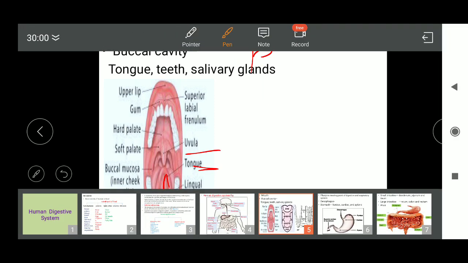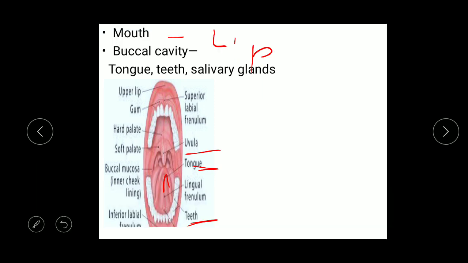See, this is the uvula, hard palate, soft palate, buccal mucosa. These are the gums and upper lip, lower lip. So this is the overall structure of the buccal cavity. Buccal cavity mainly consists of tongue, teeth and salivary glands, which are essential for the process of digestion.